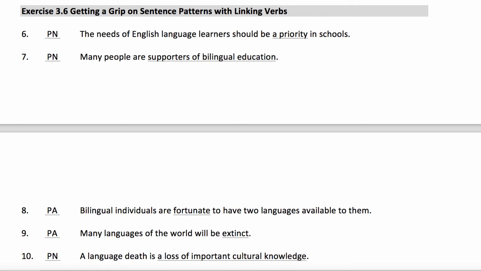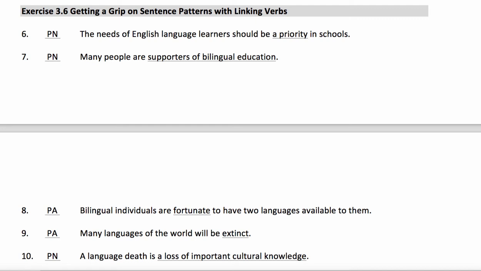Number 8, bilingual individuals are fortunate. If you are confused, well, what is fortunate? Is fortunate a noun? Is fortunate an adverb or an adjective? So let's substitute. Well, a noun. I'm Robert. Let's substitute Robert. Bilingual individuals are Robert. That's strange. That doesn't work. Not a noun.